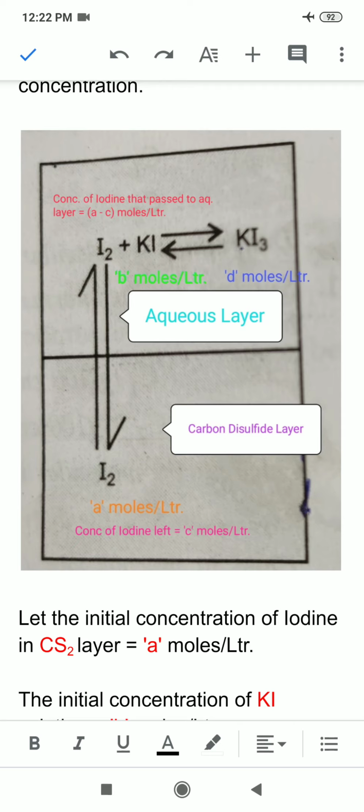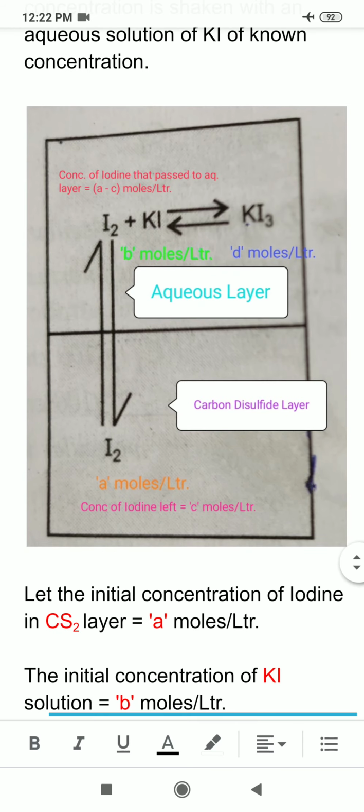It means if I react 1 mole of iodine with KI, then it forms 1 mole of KI3. So I can say that the number of moles of potassium triiodide formed will be equal to the number of moles of KI reacted.